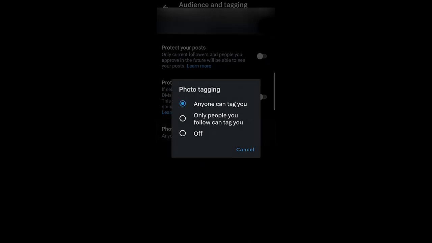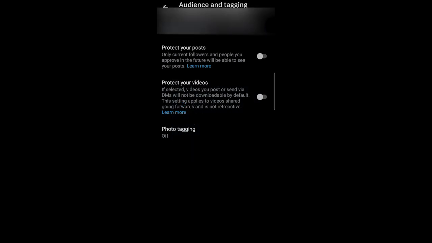Now you see a pop-up, you see three options. Anyone can tag you, only people you follow can tag you, or off. So we are going to turn off this feature. So now no one can tag us in any photo on X account.